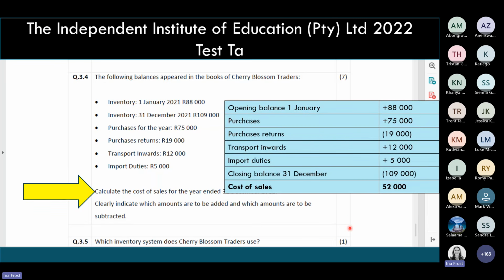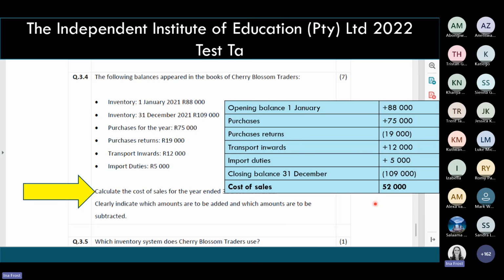So this is what the calculation then looks like. We say opening inventory plus purchases minus purchase returns, minus those additional costs that we can add to the cost of our inventory, minus the closing balance, and that gives me the cost of sales.